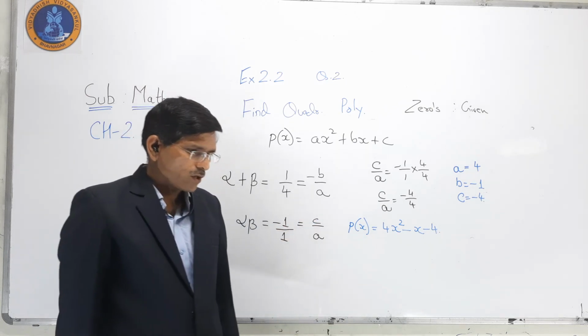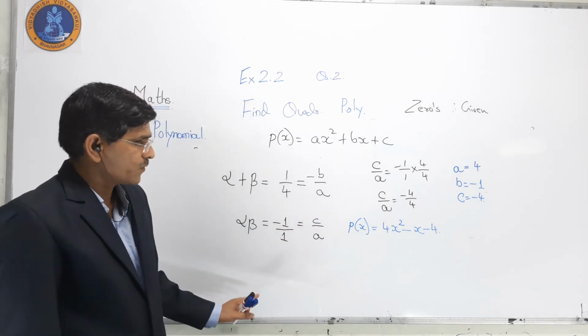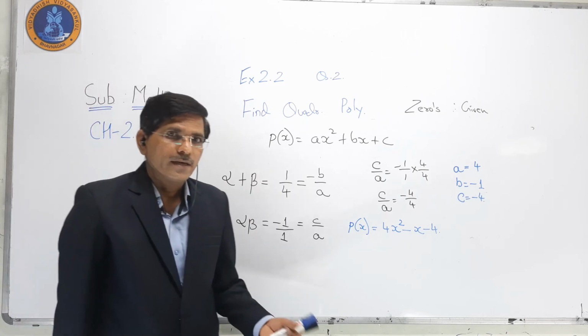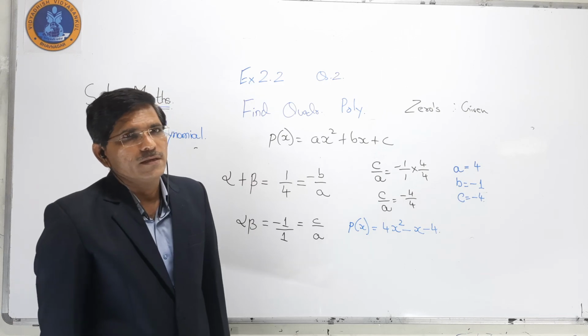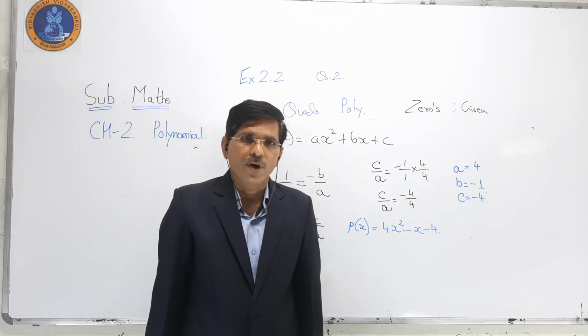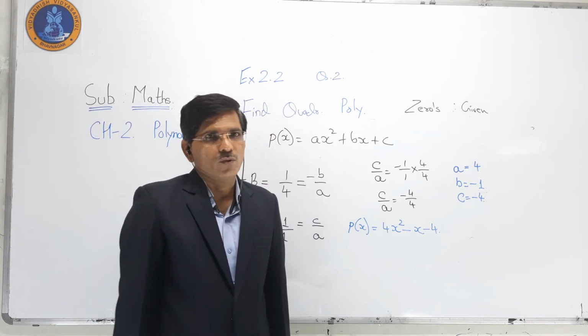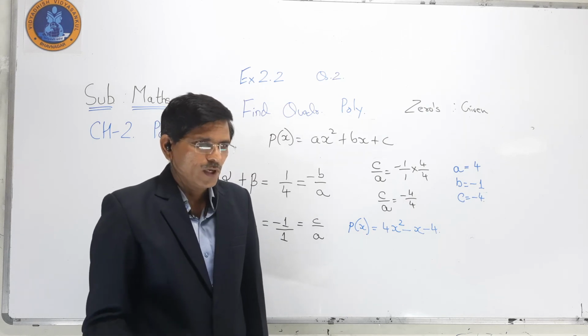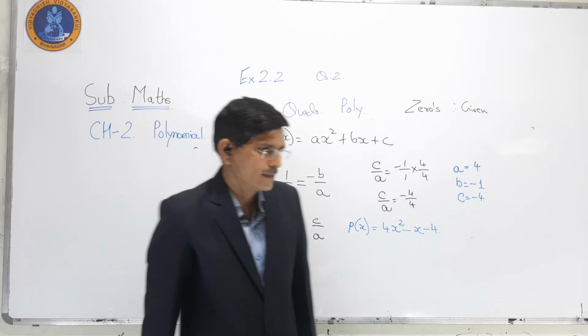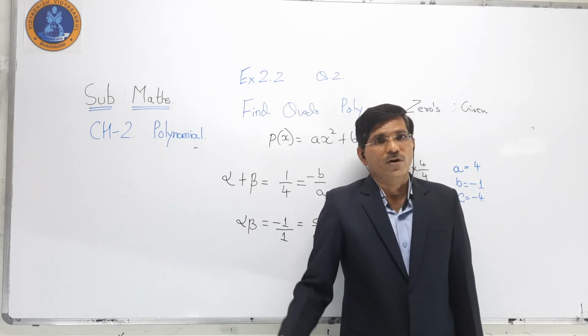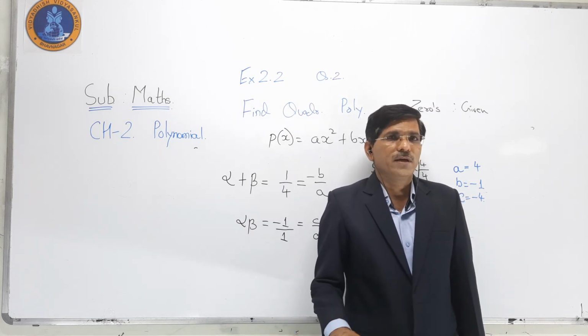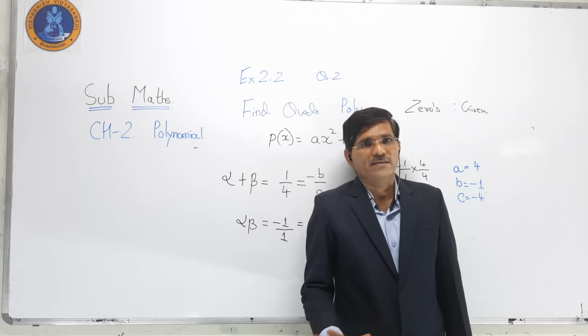The last topic we will take next is the long division method, or we can do exercise 2.3. So exercise 2.1 and 2.2 we have completed here. I hope you have understood everything.